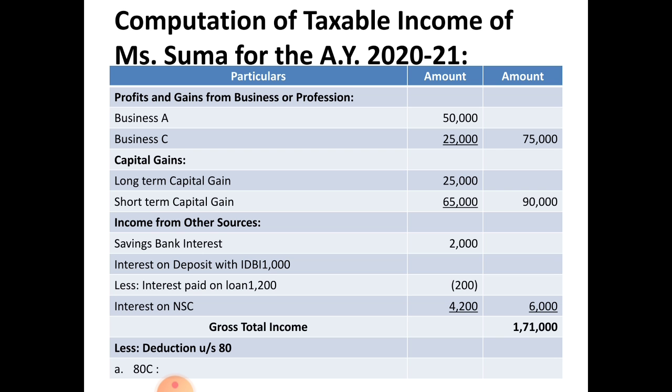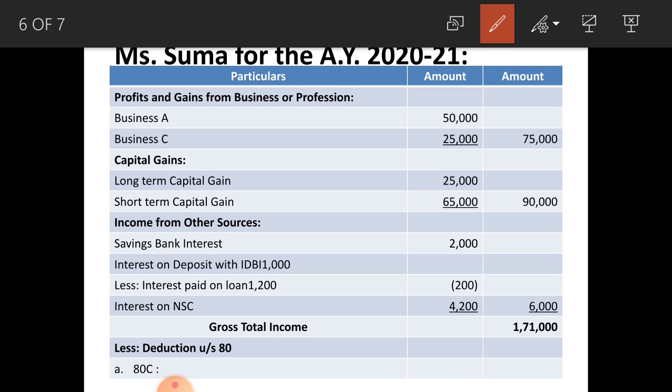Computation of taxable income of Miss Suma for the assessment year 2020-21. As it is 3 columns you have to draw, particulars and 2 amount columns. Here gross total income you have to calculate. Profit and gains from business and profession is given in this problem. Business A 50,000 and business C 25,000. Total income, that is profit from business, amounts to rupees 75,000. Next, capital gains also given. Long term capital gain 25,000 and short term capital gain 65,000. Total of these two amounts to rupees 90,000.